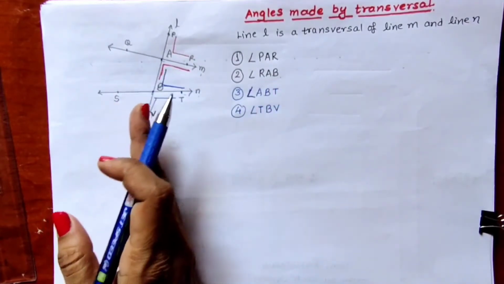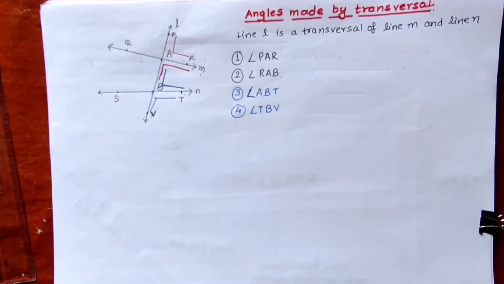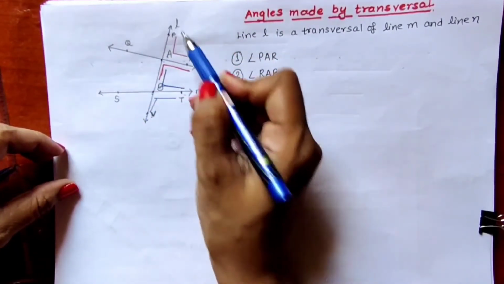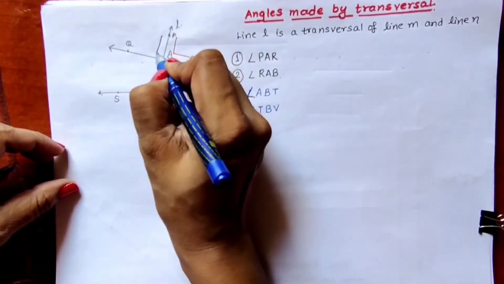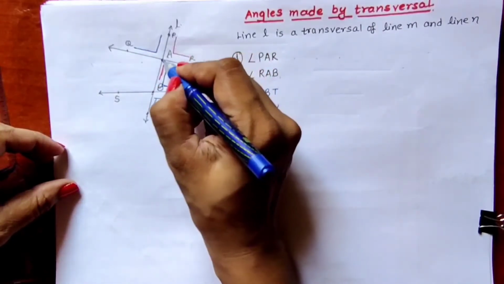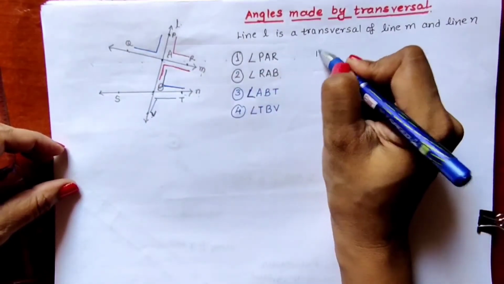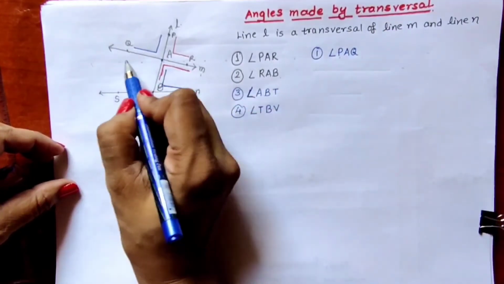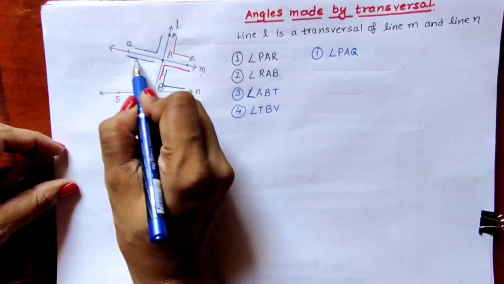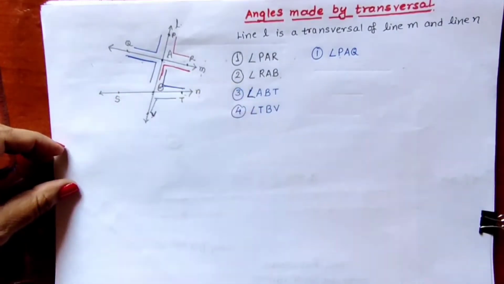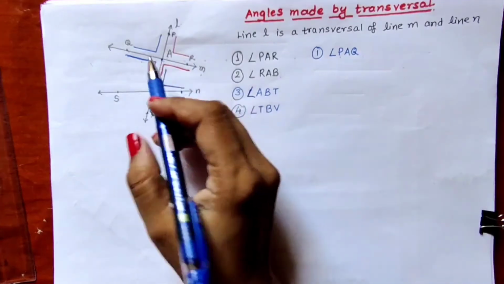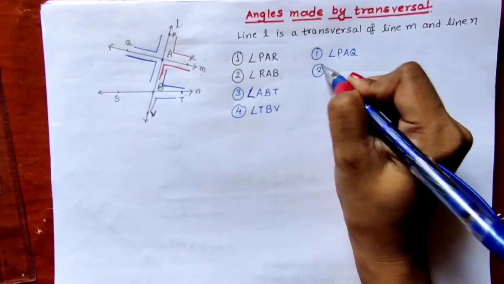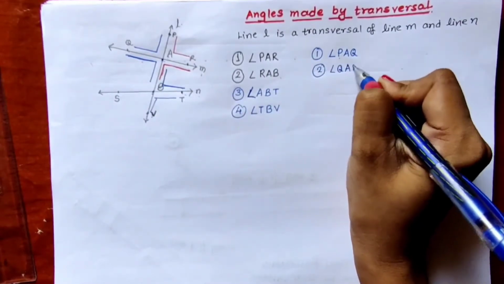Now let us see the angles on the left hand side of transversal L. First we will see these two angles made by line M and line L. See the top angle, angle PAQ, correct? So the first angle is angle PAQ. Now exactly adjacent to this, on the downside, the name of this angle is angle QAB. The second angle on the left hand side is angle QAB.